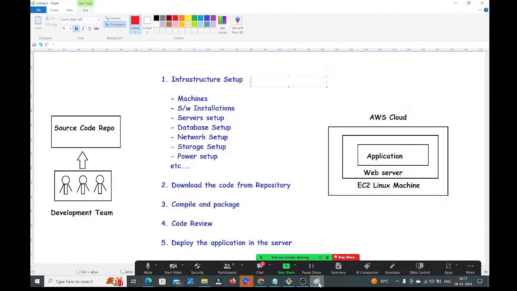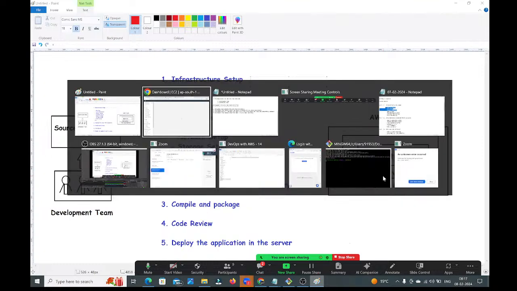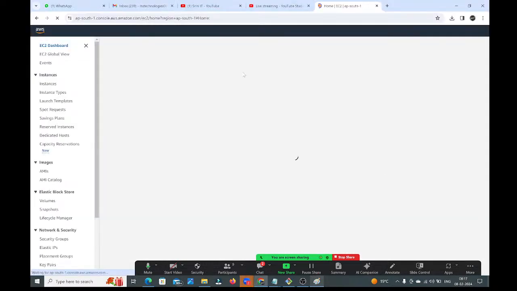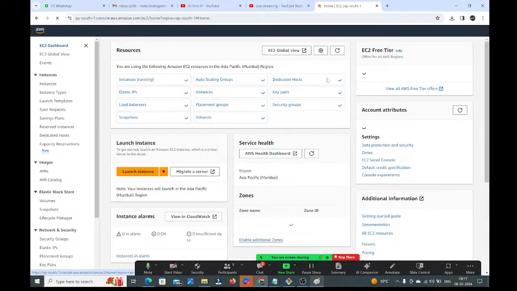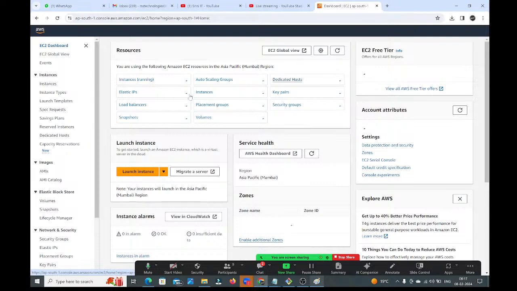Now here, if you want to create the EC2 instance, if you observe this diagram, in the AWS cloud, first we are creating the EC2 Linux virtual machine. To create this EC2 Linux virtual machine, go to this EC2 service. First we need to go to the EC2 service and click on instances.